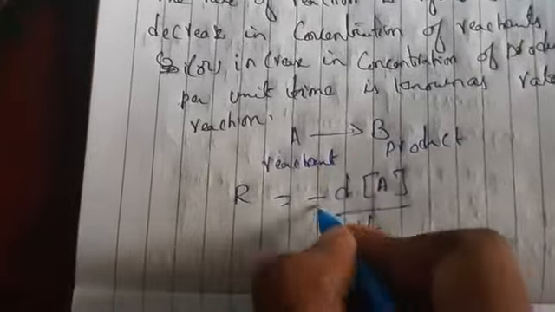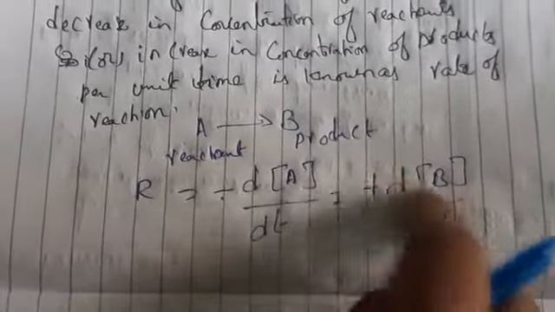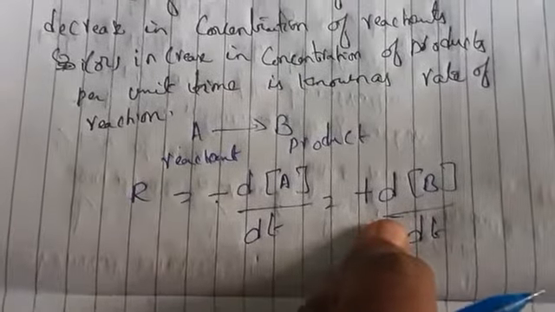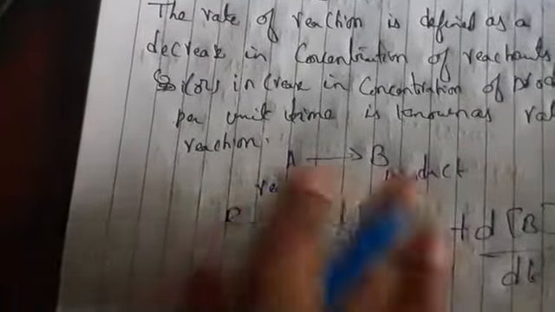The minus sign indicates a decrease in concentration of the reactant. Or we can say the increase in concentration of products, d[B]/dt, where the plus sign indicates an increase in concentration of products. Either of these two definitions we can say is the rate of the reaction.